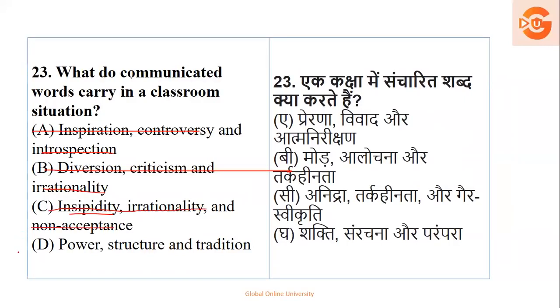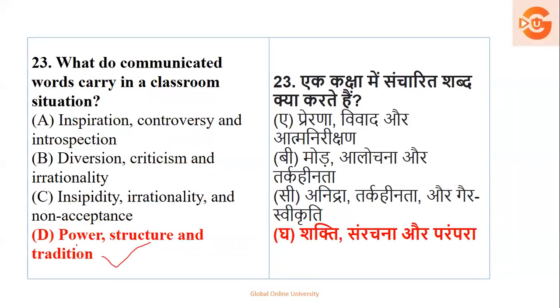So it is power, structure and tradition. Now see, you should know the concepts, the meanings at least. Controversy you know, criticism you know. Even in the question, you may not know the word insipidity, but we don't teach children non-acceptance. So it should give power, structure and tradition. So here your question, option number D, is the right option.